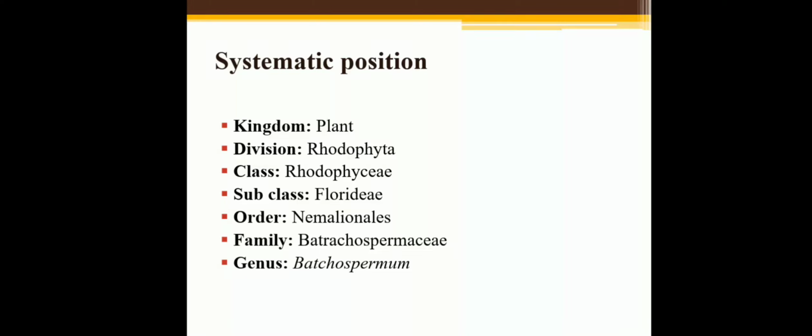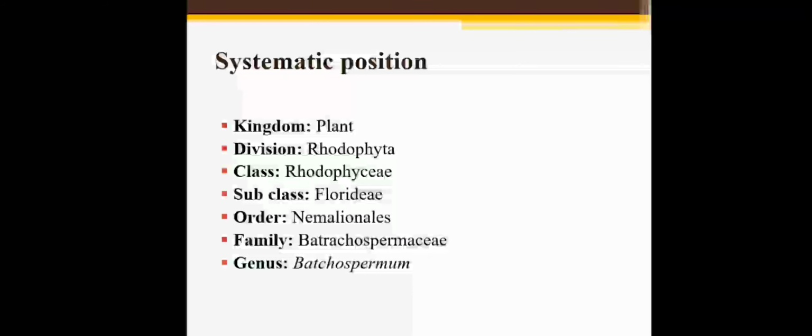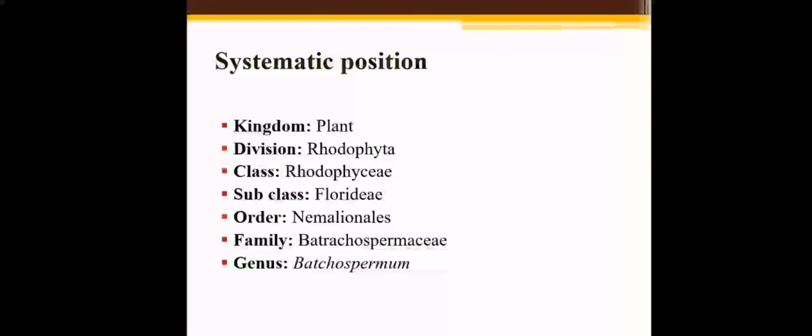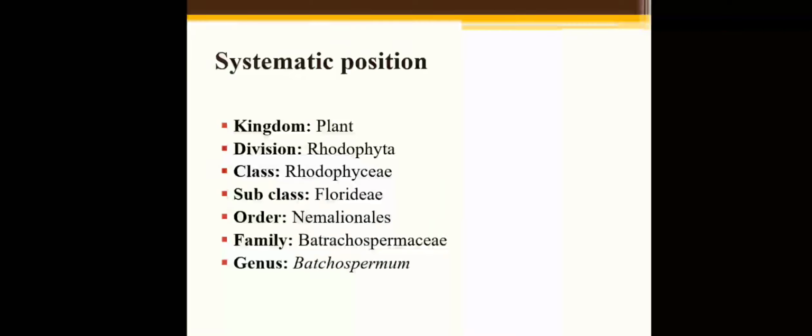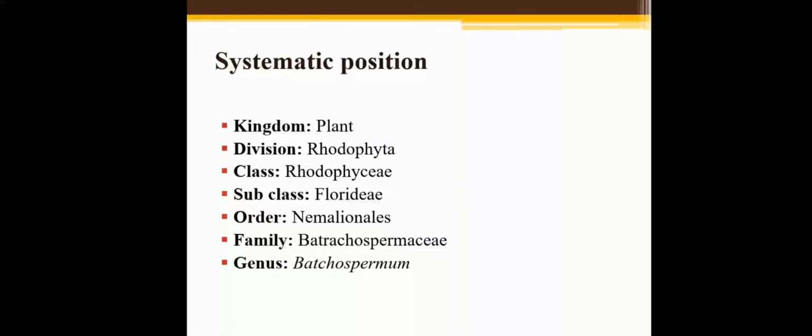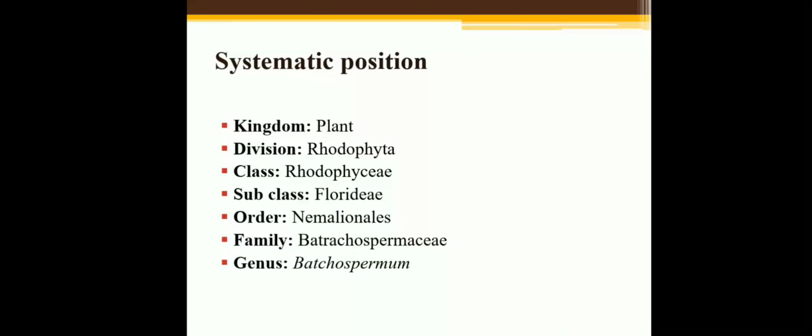First, systematic position. Kingdom: plant. We all know the characters of kingdom plant. Second is division Rhodophyta. In division Rhodophyta, the thallus is non-motile and complex. Non-motile means the thallus does not have flagella. The main pigment of the algae is R-phycoerythrin, and that's why it appears red in color.